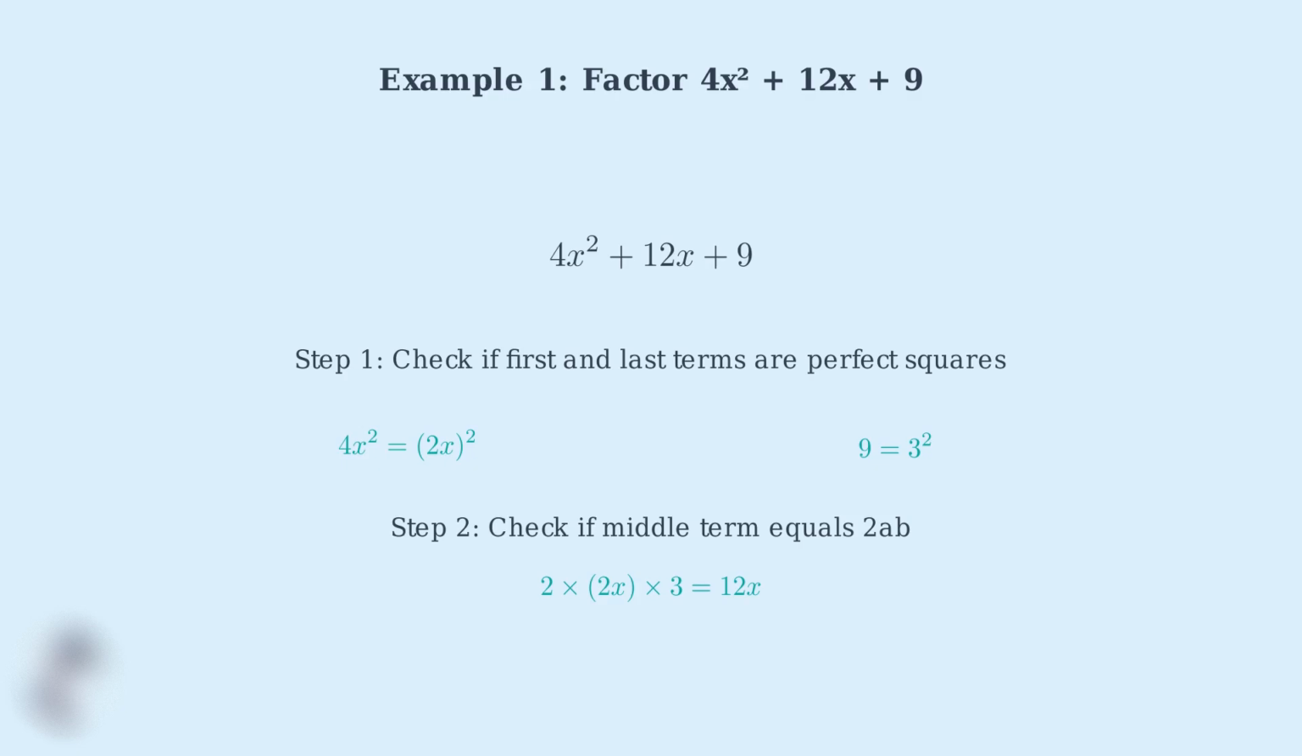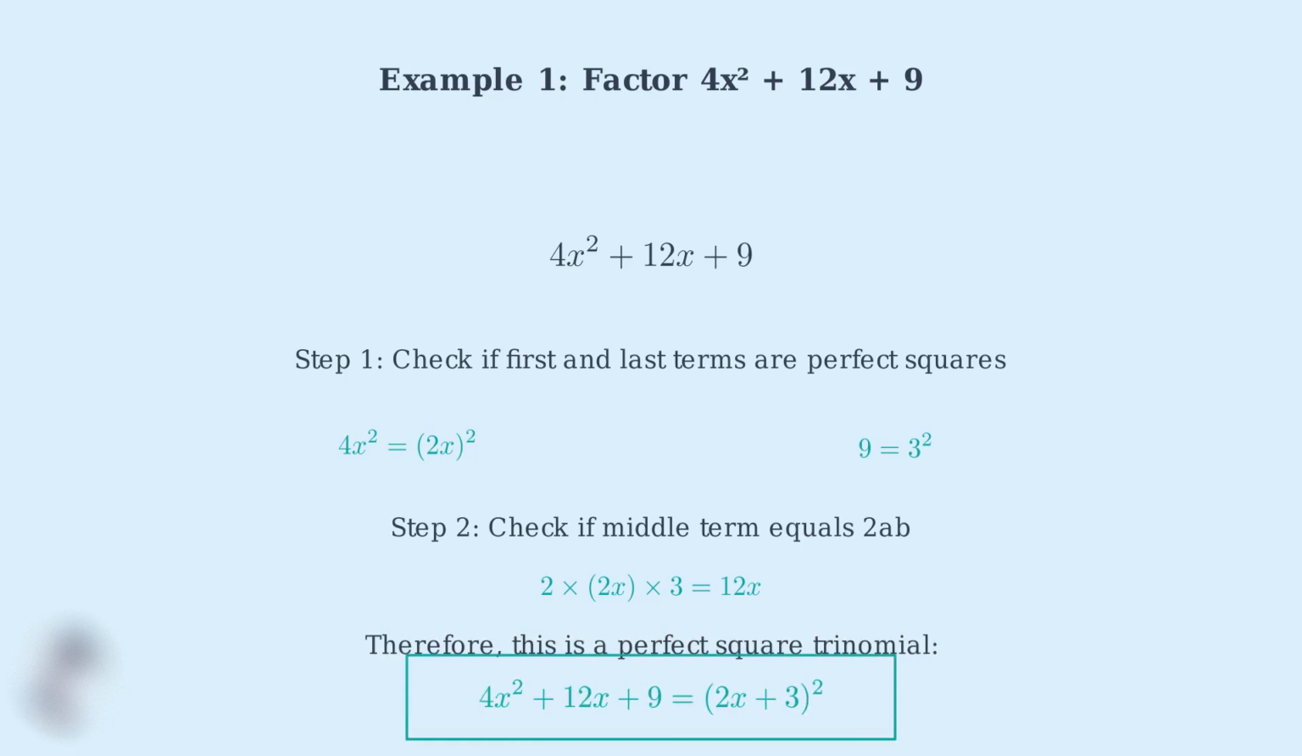Here, a equals 2x and b equals 3. So 2 times 2x times 3 equals 12x, which matches our middle term. Since both conditions are met, this is a perfect square trinomial. Therefore, 4x squared plus 12x plus 9 factors as (2x plus 3) squared.